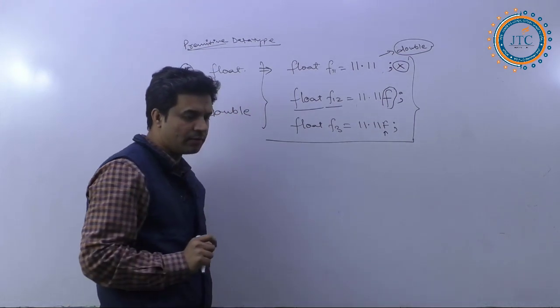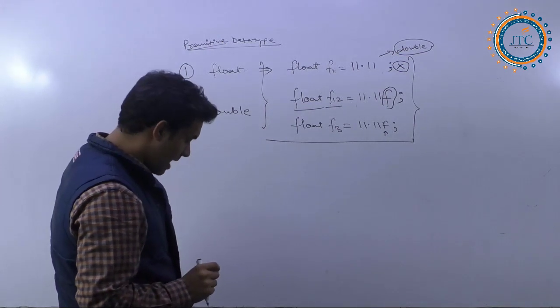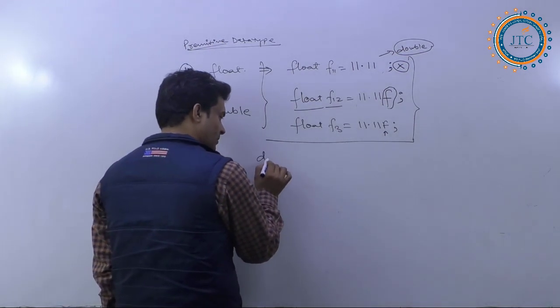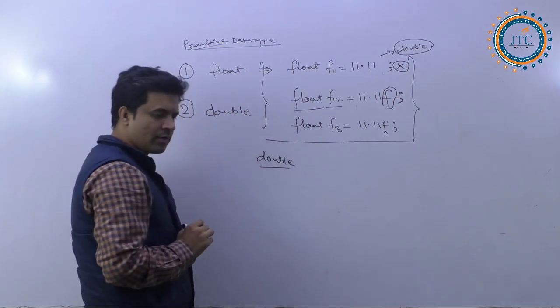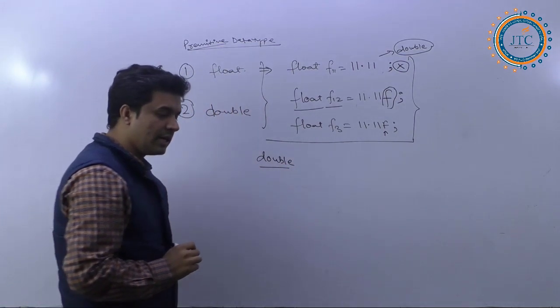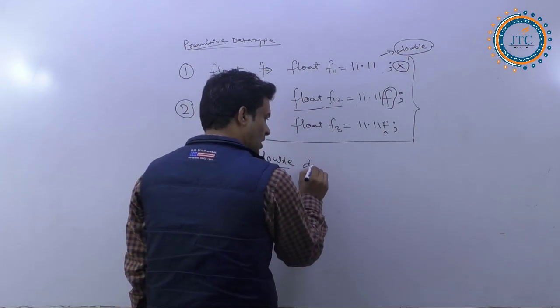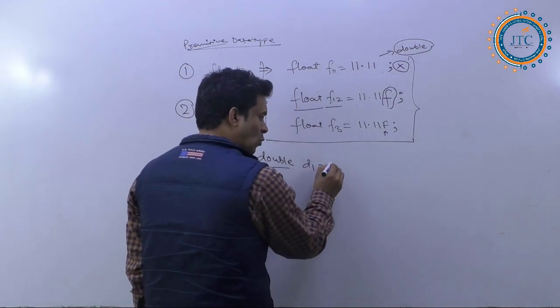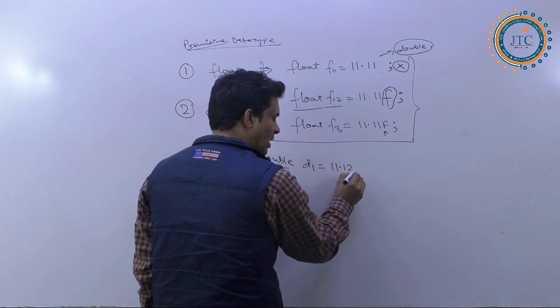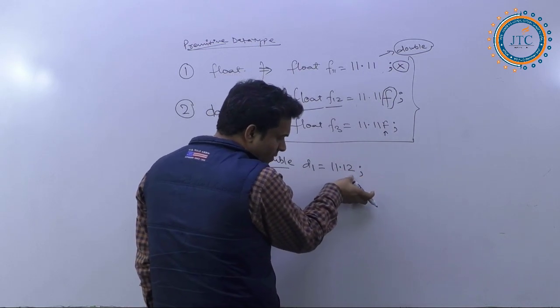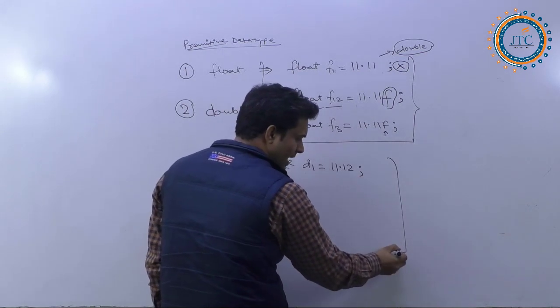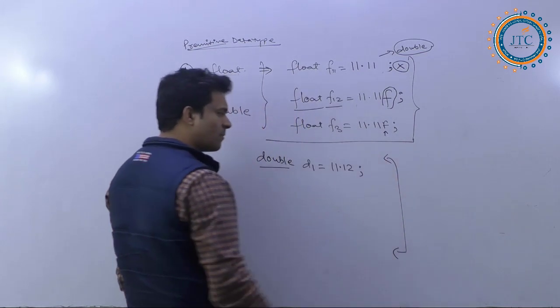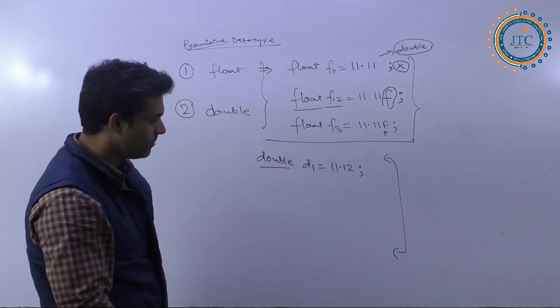Now next, when I write double, so when I talk about the double data type, double d1 is equal to 11.12, I am writing. See, here we are not writing F or any other type suffix. In this case, what is going to happen?